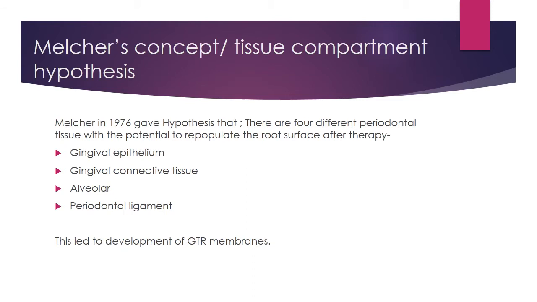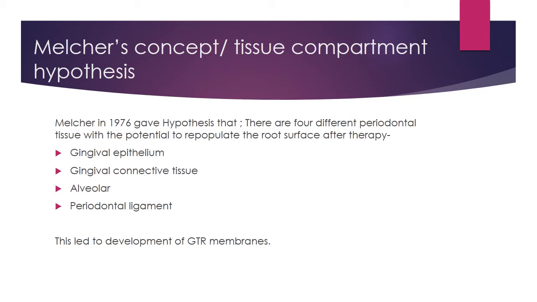Now, Melcher's concept or tissue compartment hypothesis. This compartment hypothesis is very important to achieve a desired regeneration. Melcher in 1976 gave this hypothesis. He said there are four different periodontal tissues with the potential to repopulate the root surface after periodontal surgery: gingival epithelium, gingival connective tissue, alveolar bone cells and periodontal ligament cells.